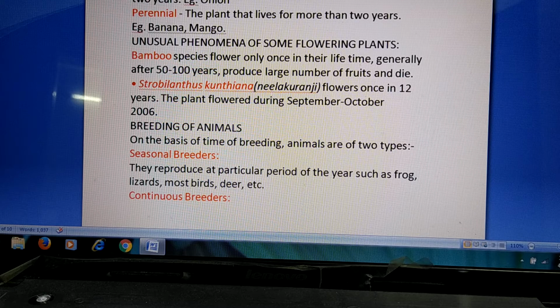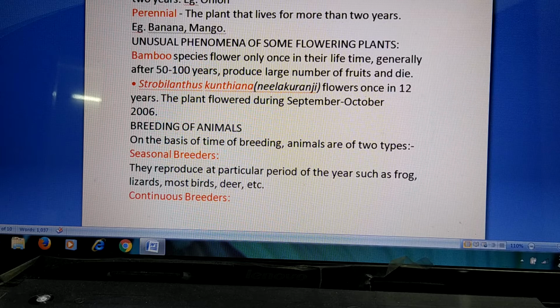I would like to pose a question here. If we are cutting the bamboo plant before 50 years itself, then how can it flower? How can it continue its species? That we should think about.